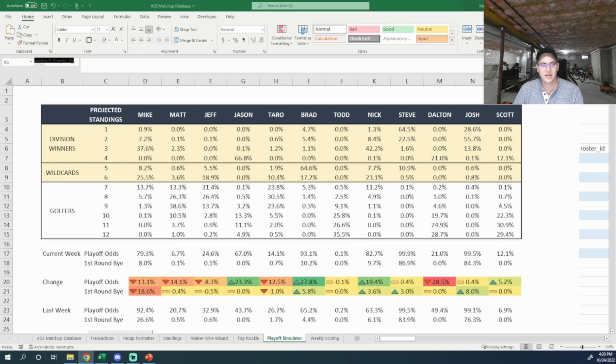We have one more game tonight, and there's one matchup left that depends on it. It's Taro versus Dalton. Big game for both of them, trying to stay in the playoff hunt. Dalton trying not to be eliminated, basically. And it comes down to whether Mac Jones can put together a good game. So as a Pats fan, I'm rooting for Dalton. Sorry, Taro. So good luck, guys, and I will see you later in the week with the next video.